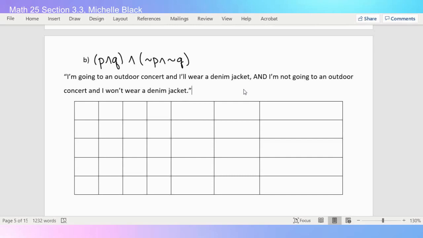So if you want, why don't you pause the video and try to fill out this truth table, or at least pause it for a few seconds and see if you can get the headings right. So which parts you would need to make this last column be this entire statement. All right, so take a second and try that on your own.